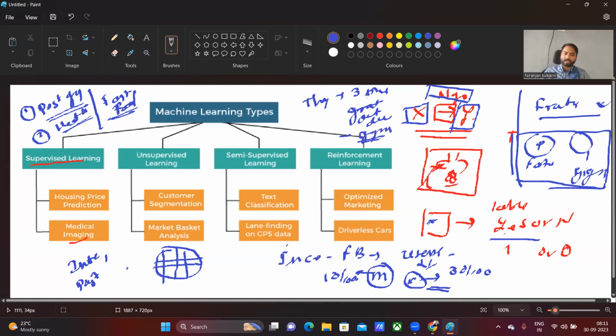This type of hybrid classification I can make. So particularly at that time, I'm not explicitly making the grouping and everything, but the algorithm is automatically figuring it out: if A person likes this, maybe there is a possibility that B person likes this, so they both are grouped together. If you see semi-supervised learning, I am providing specific tasks to the computer, and it has to decide its own way of doing things.